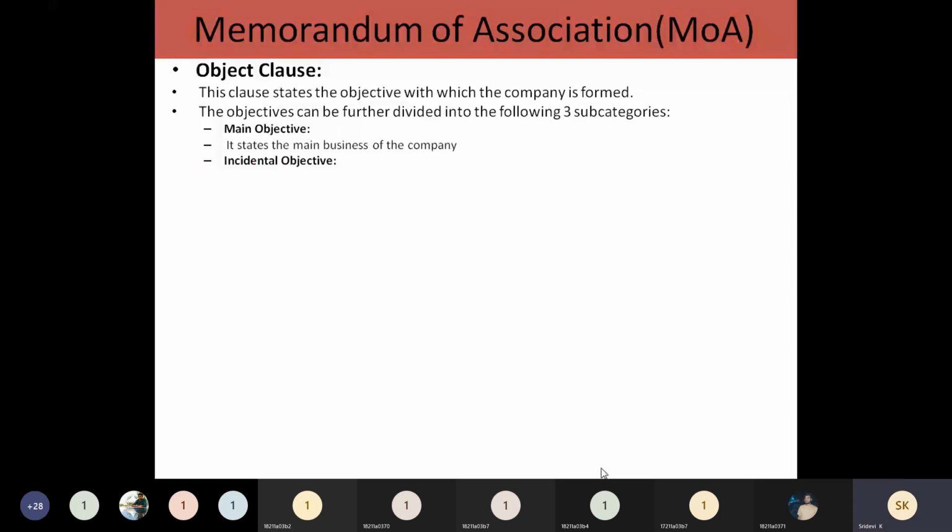And then the incidental objective. If they have any ancillary objectives or further subdivision of the main objective, then they have to mention that also in this objective clause. The main purpose will be subdivided into some other objectives to attain it. So that they have to mention in these incidental objectives.